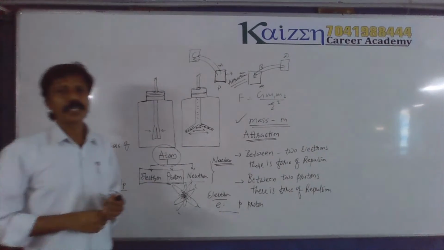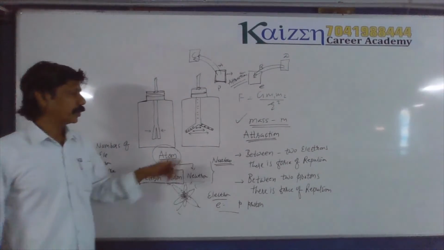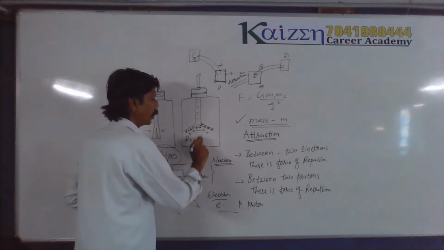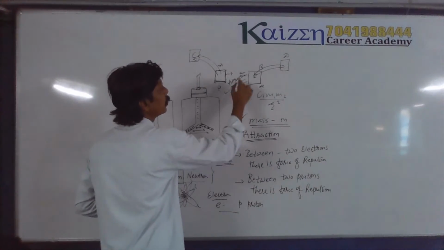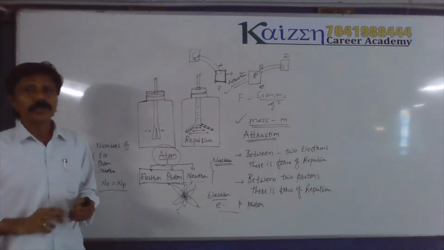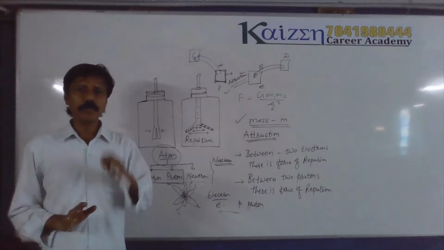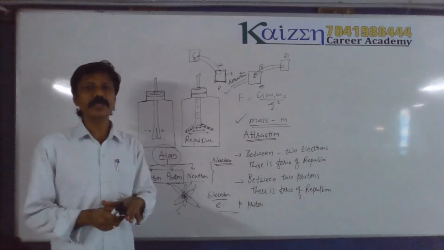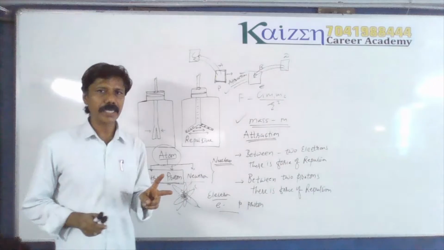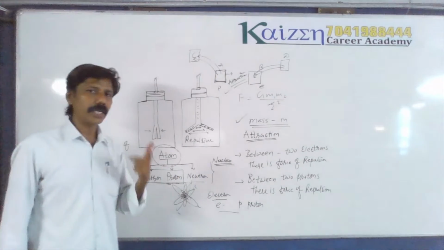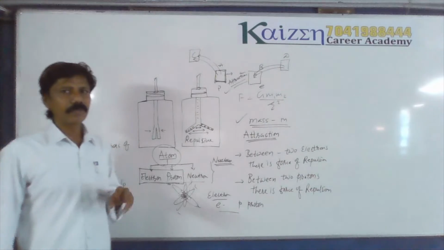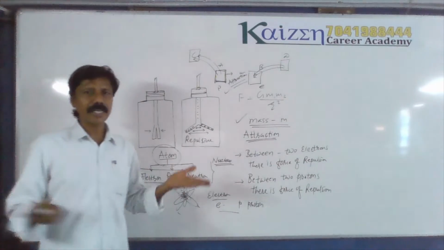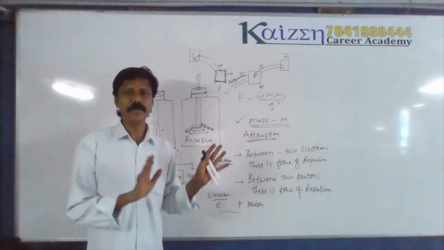Is that clear? Understood? So there are two sorts of forces. One is called the repulsive force, and another is the force of attraction. Mass produces only one type of force, the force of attraction, the force of gravity, whereas it is found there are two types of forces. Therefore there are two sorts of physical quantity, and this physical quantity is given the name charge. So there are two types of charge. One we may say positive, another negative. We may say black and white, but black and white cannot be used to calculate something. That's why it is taken as positive and negative.